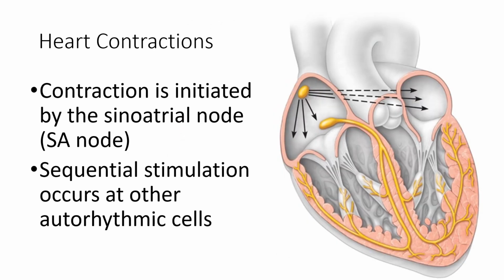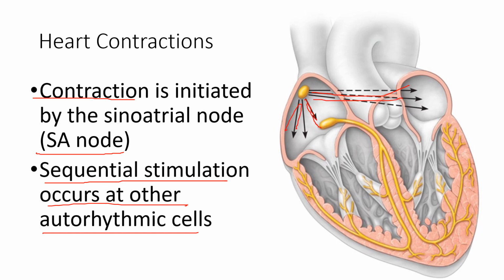Okay, so here contraction is initiated by the SA node. So if the question is who initiates the contraction, it is the SA node. Sequential stimulation occurs at the other autorhythmic cells. So it will transmit there, here, here, here, and transfer to the AV node.